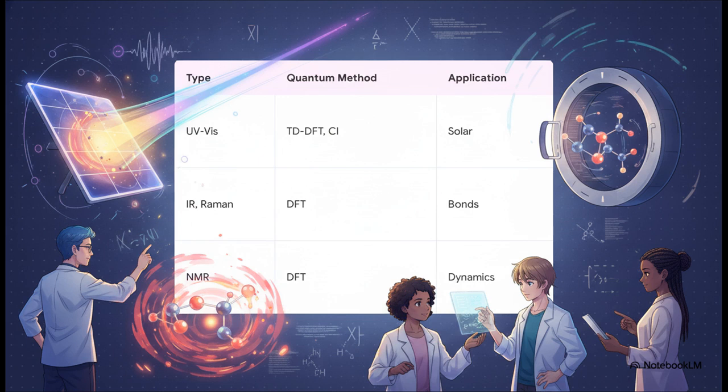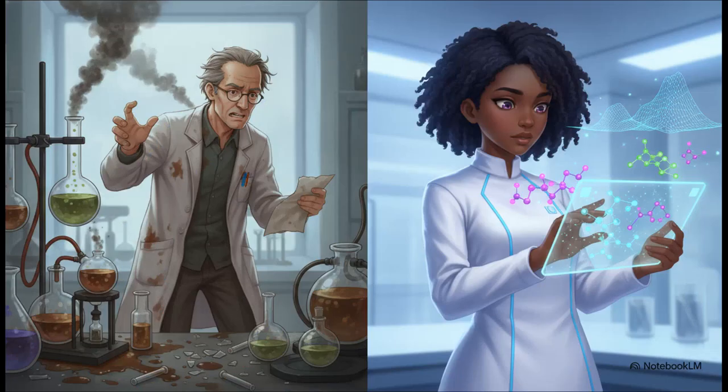And for vibrational methods like IR and Raman, we rely on standard DFT and ab initio calculations to accurately map out bond strengths and functional groups. So why does all of this matter? The crucial takeaway is that by digitally charting potential energy surfaces and simulating these quantum transitions, quantum chemistry allows scientists to rationally design everything from pharmaceuticals to advanced OLED displays.